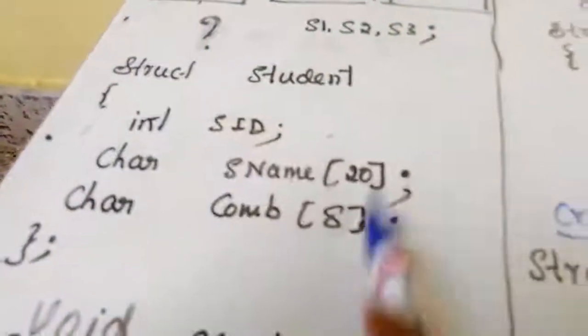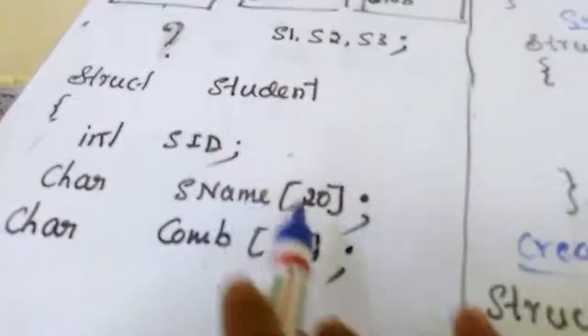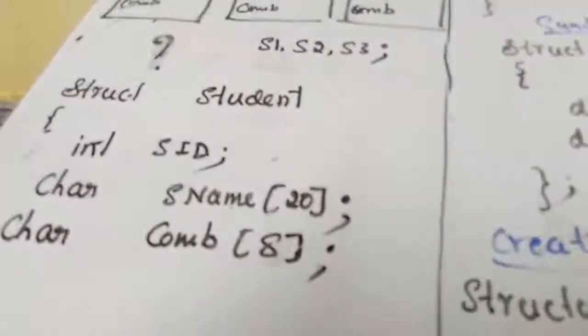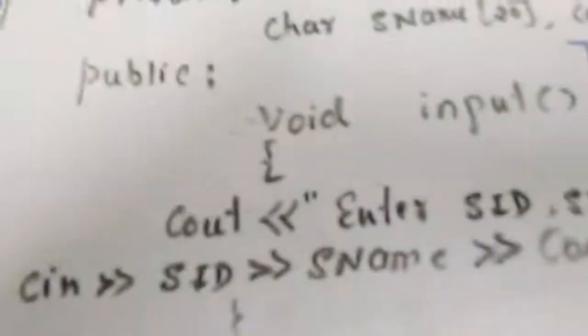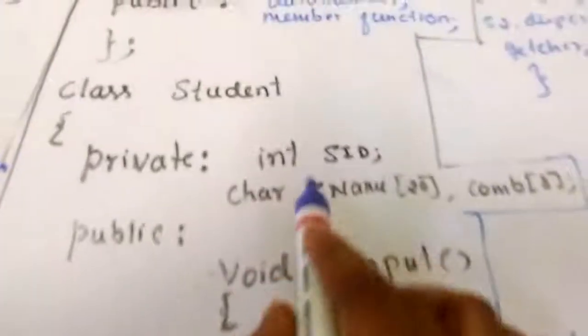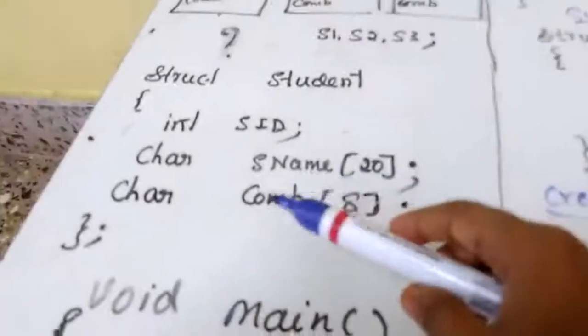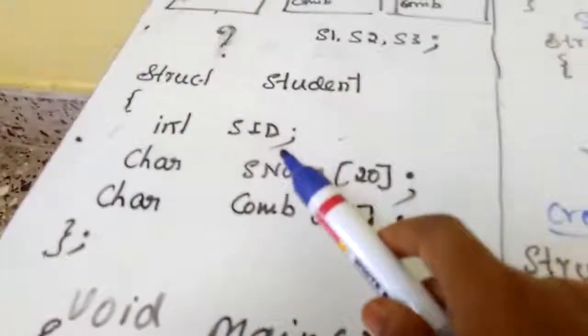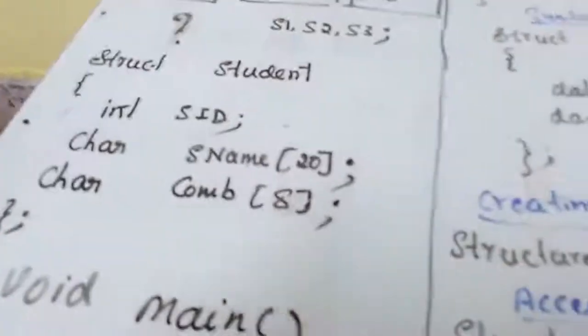So what is the main difference between class and structure? In structure, we have only variables, not functions. There are no functions we'll take inside the student. But in the class, we can take functions and we can restrict the data. Only these functions, the functions which belong to the class, can access the private data of the class. Whereas in structure, there is no function. We can't make a function a member of a structure. So it can be accessed through the main function also.